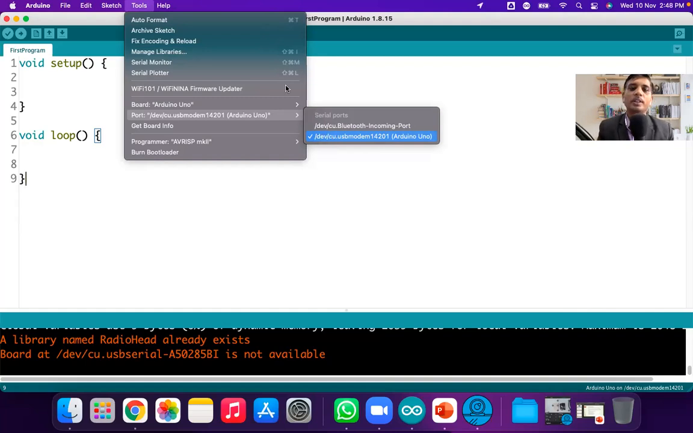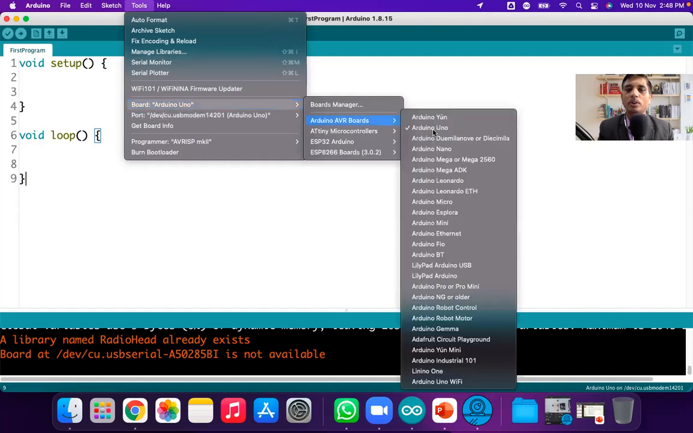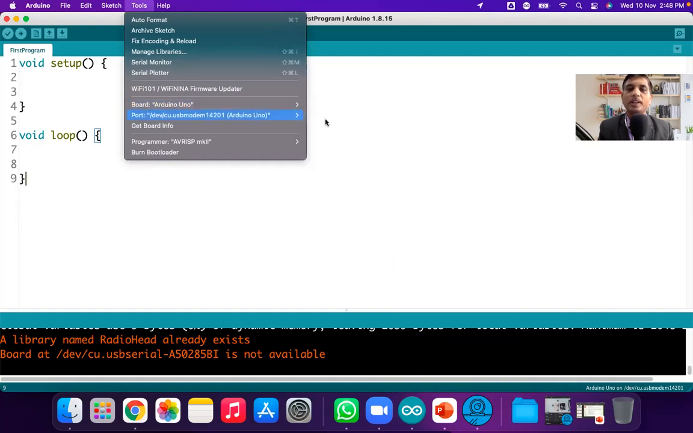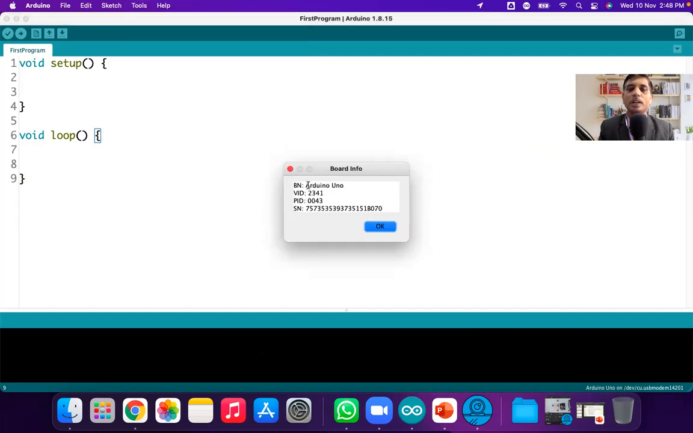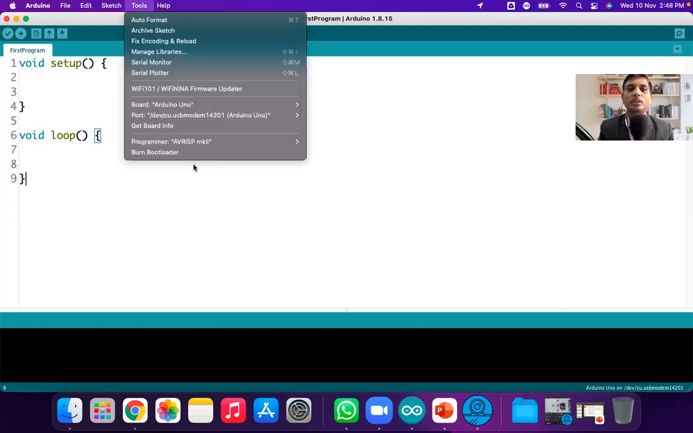Getting that? So the first step is you have to select the board for which you are doing the programming. Next, select the port, and then you can upload directly. You can check the information of the board also. Just click on get board info. You can see the board name as Arduino Uno. Its serial number is also written there. But it is of no use, only to check whether the board is working or not.